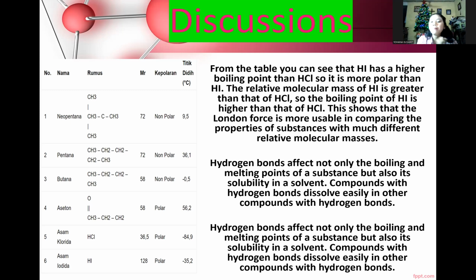So, hydrogen bonds affect not only the boiling and melting points of a substance, but also its solubility in a solvent. Compounds with hydrogen bonds dissolve easily in other compounds with hydrogen bonds.